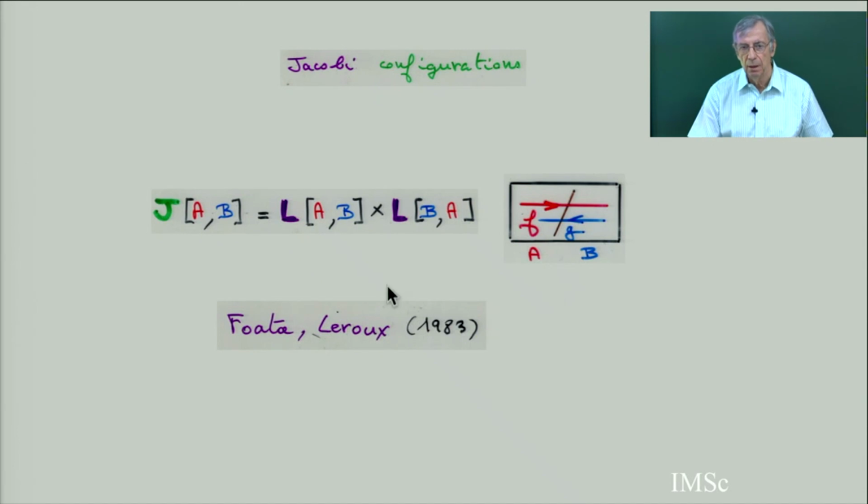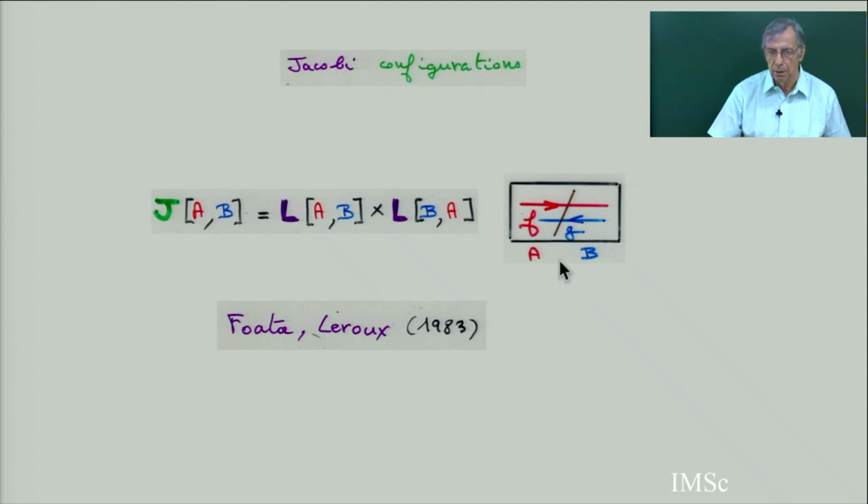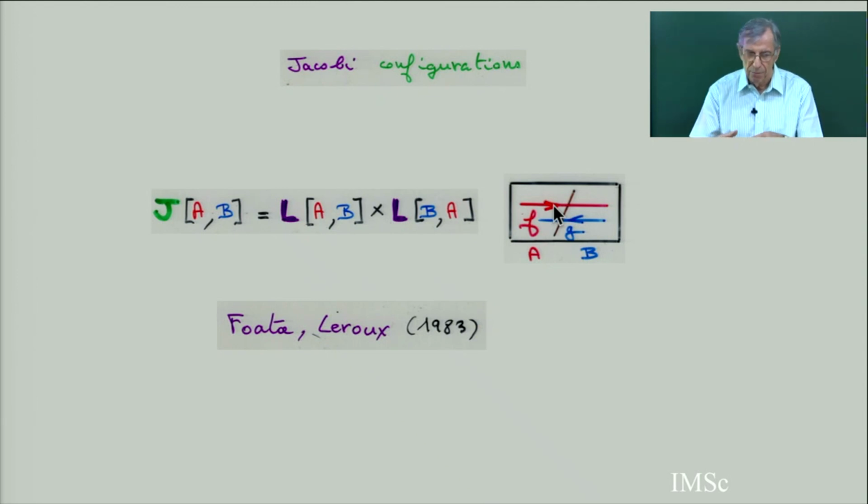You have an ordered partition A, B: the first block is A, the second block is B. You have a partition in two parts, and you can think of the pair FG as an endofunction from A union B to A union B, such that the restriction of this endofunction to A and the restriction to B are injective maps.